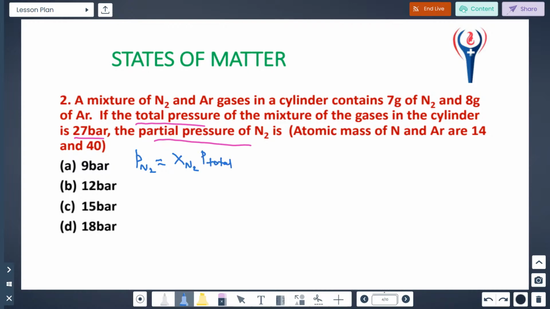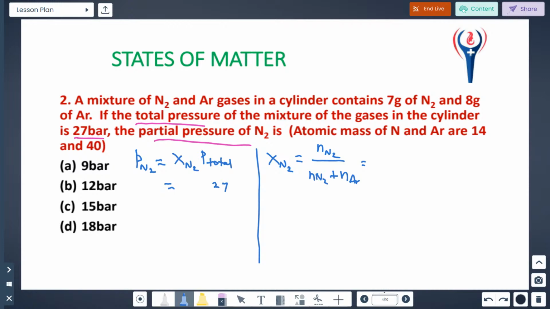Understood? Here total pressure is given, 27. Now we have to find only the mole fraction. So what is the general formula for the mole fraction of N2? Number of moles of N2 by number of moles of N2 plus the other gas, argon, number of moles of argon. If you want to find the mole fraction, we need the number of moles. But here the number of moles is not given. Instead, the mass is given. So first we convert gram into number of moles.